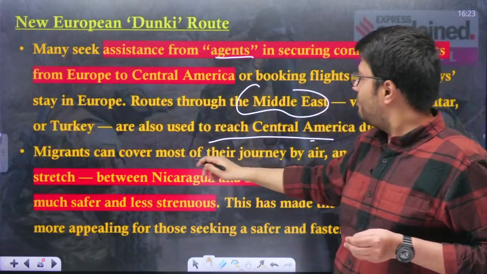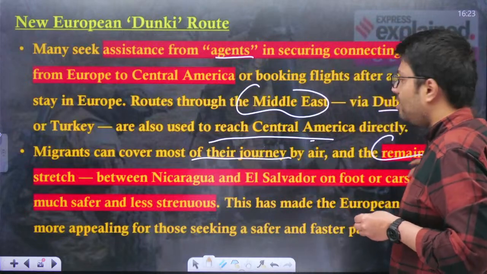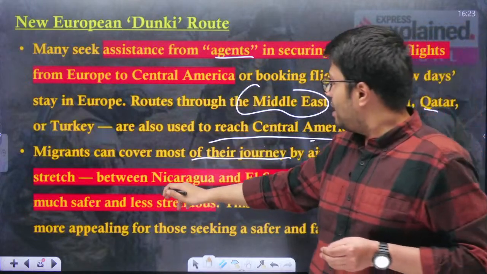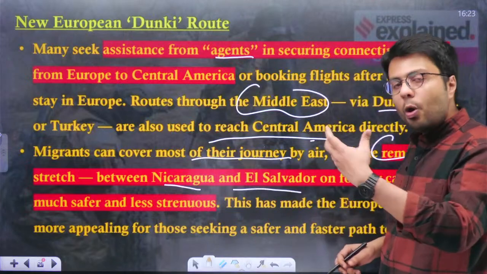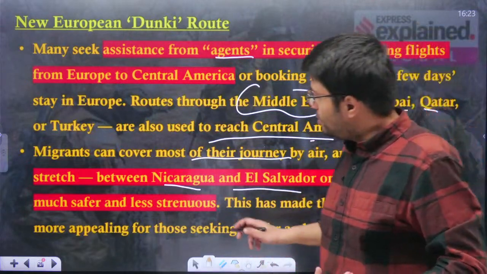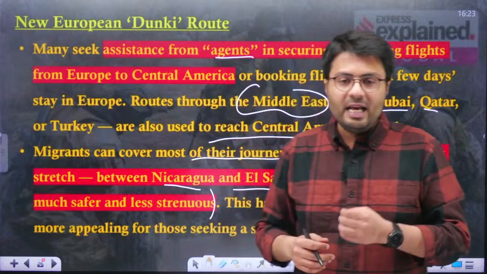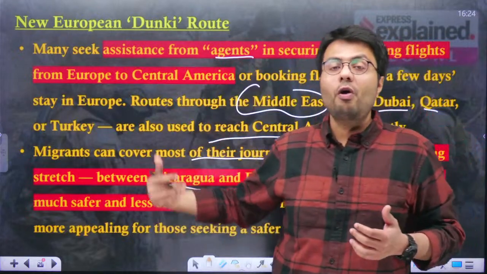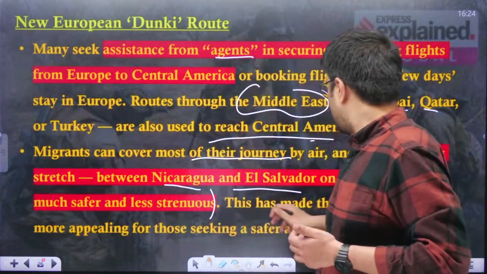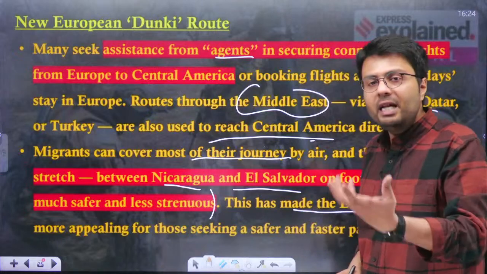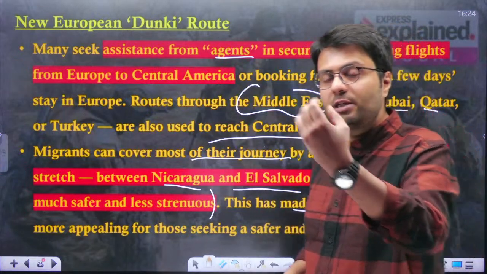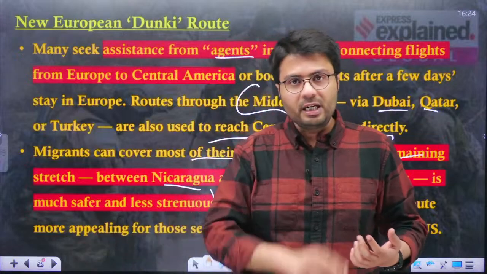Now, migrants cover most of their journey by air, and the remaining part in Central America through Nicaragua and El Salvador, either on foot or by car, which is obviously much safer and less strenuous as compared to the passage of the Darien Gap. Understood? Now, this has made the European route much more appealing, despite the fact that it is much more expensive than the usual South American route.